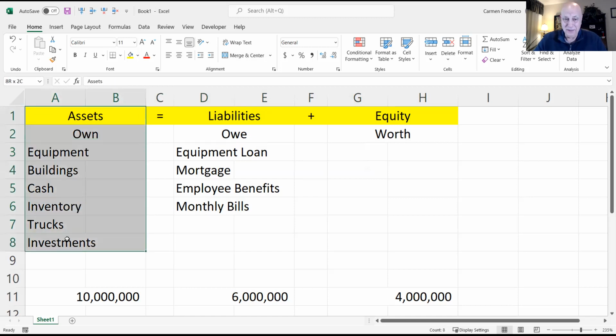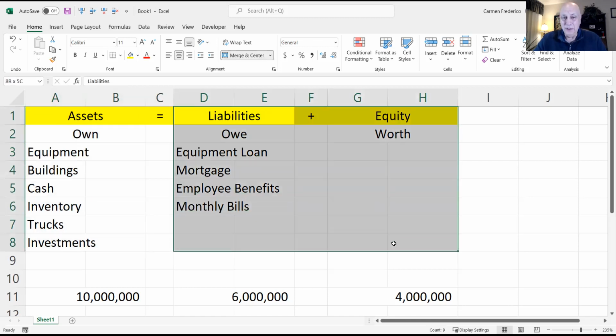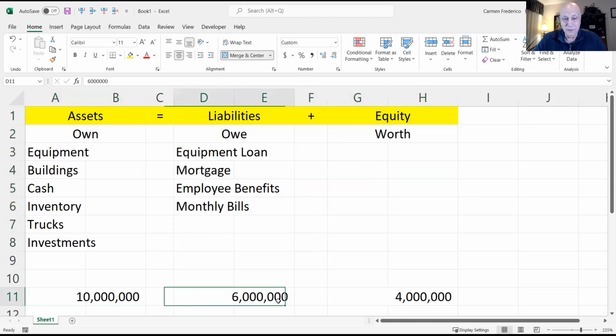So we're going to see, as we analyze business transactions, that whenever we do something on the left side of the equation, we have to do something equally on the right side of the equation to be balanced. Because as you see, $10 million equals $10 million on the right side, broken up between the $6 million of liability and $4 million of equity. So we're looking at a series of transactions as we go through in our next illustration. So I'm going to stop sharing my screen with you for this, and I'm going to call up another screen with you.